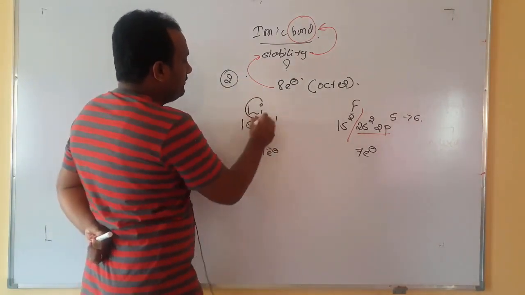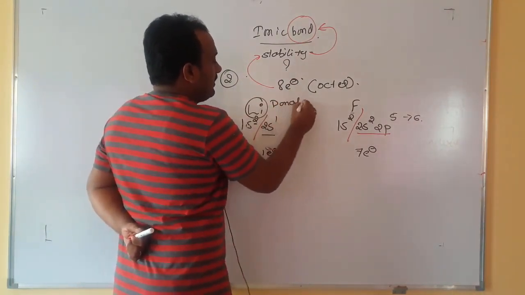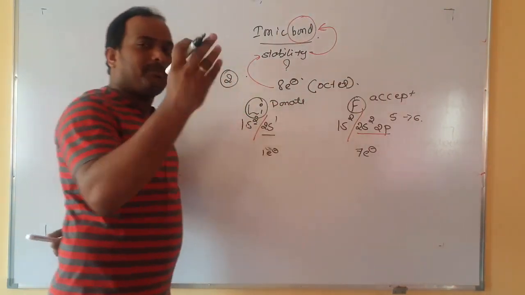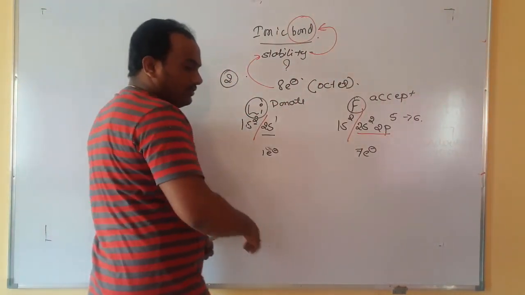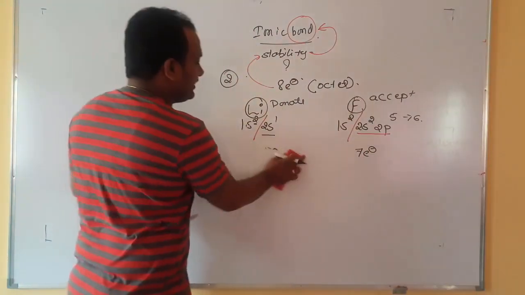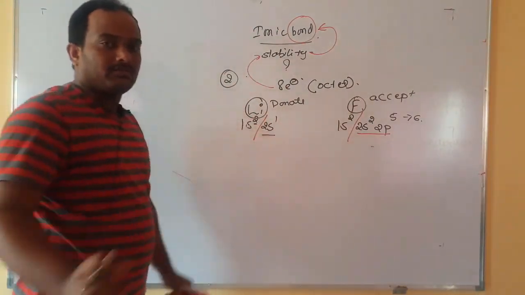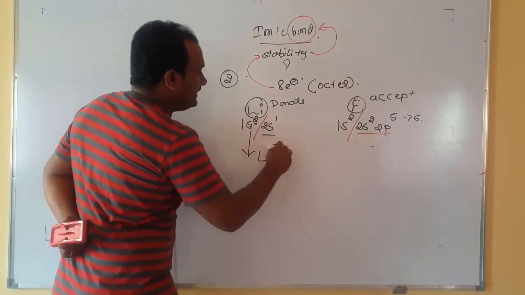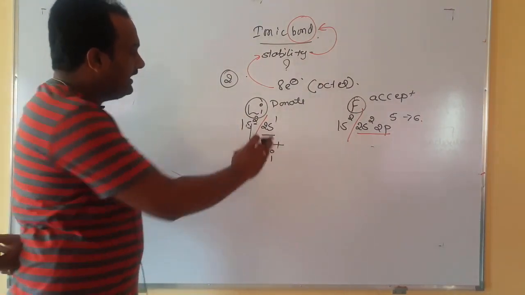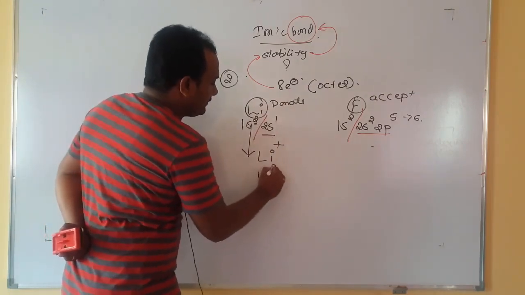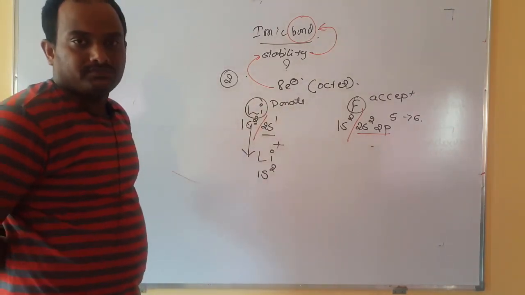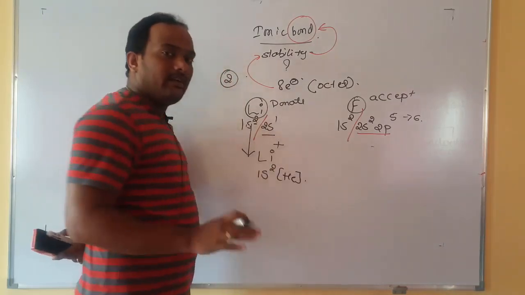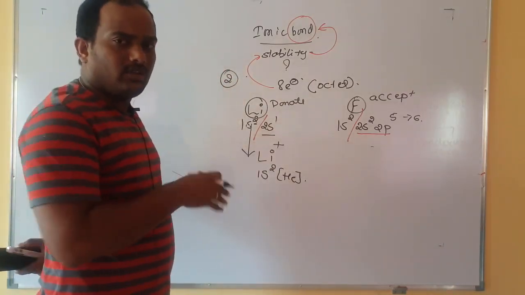Here lithium will donate and fluorine will accept. What will happen if lithium donates? Let us assume lithium has lost 1 electron. When an electron is lost, lithium is converted into lithium plus. 1 electron lost means now the electronic configuration becomes 1s2. This electronic configuration is of the noble gas helium. Helium is stable. All the noble gases are stable, you know that.